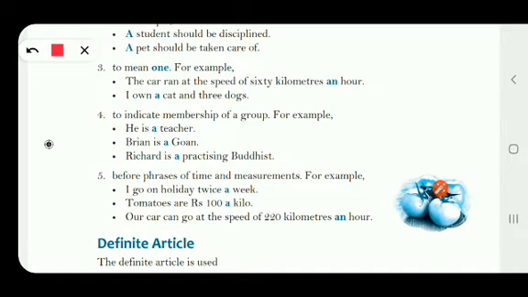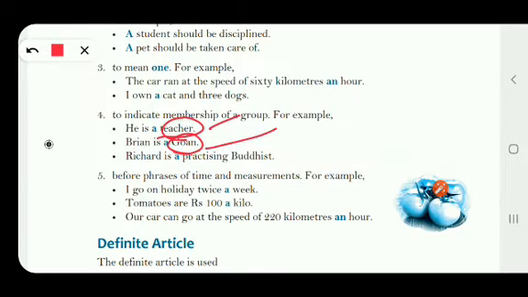Here the teacher means we are talking about a membership or a group, right? Brian is a Goan. The word Goan is representing a group or a race, right?